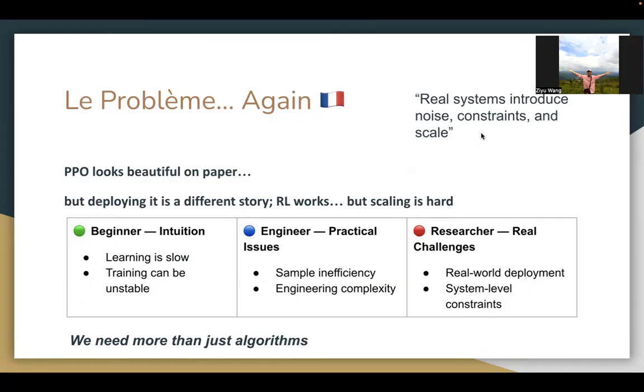For practical problems, we have sample inefficiency, meaning that we need lots of data for our algorithm to converge, as well as engineering complexity when implementing these algorithms. And finally, for researchers, there are too many challenges, such as real-world deployment, as well as system-level constraints. And the idea is that a good algorithm is often not enough.